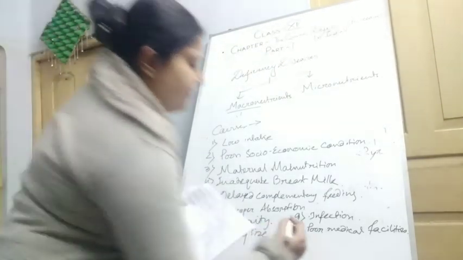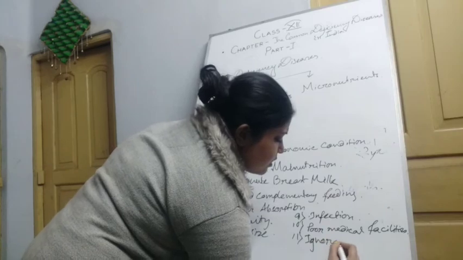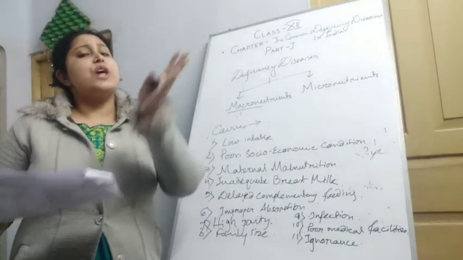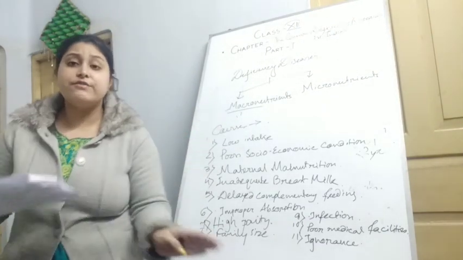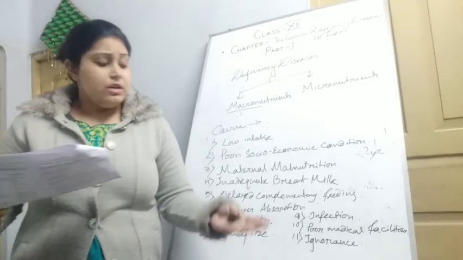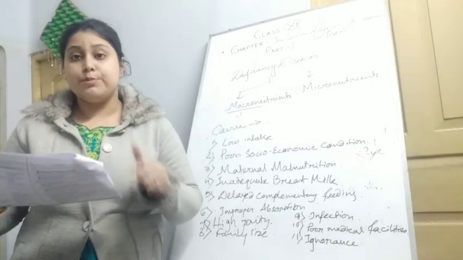And the eleventh is ignorance. The child has growth retardation, but the mother is not aware of it, then ignorance can be a main cause of this problem.